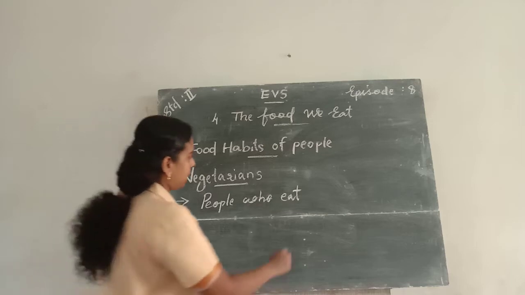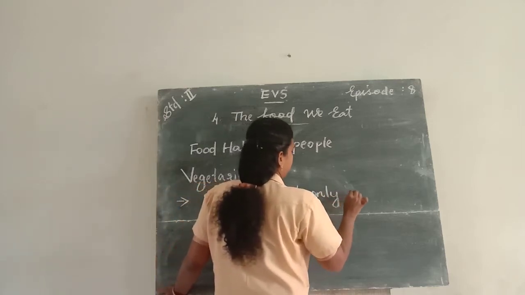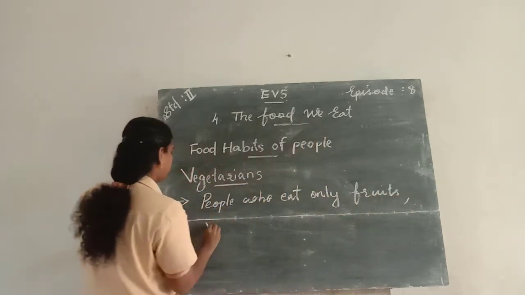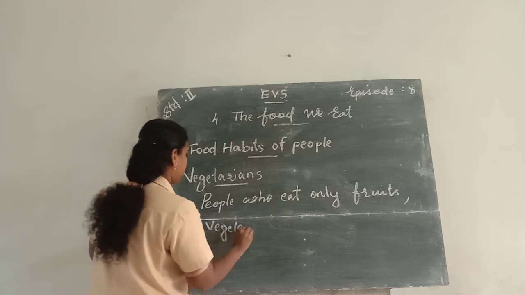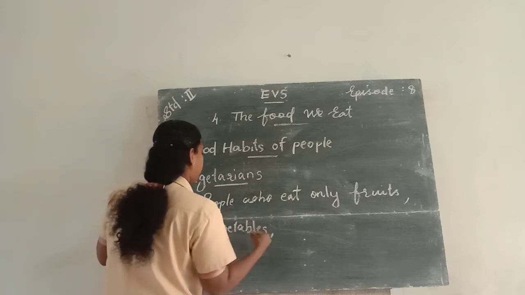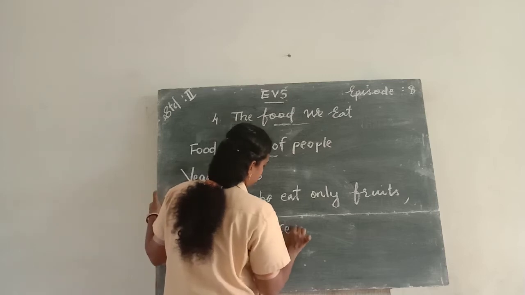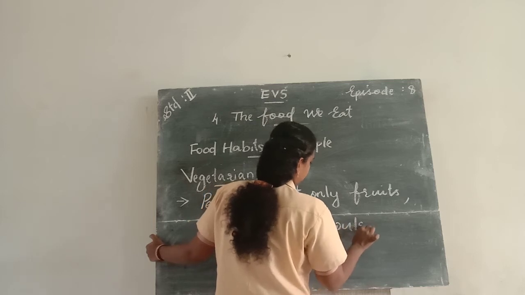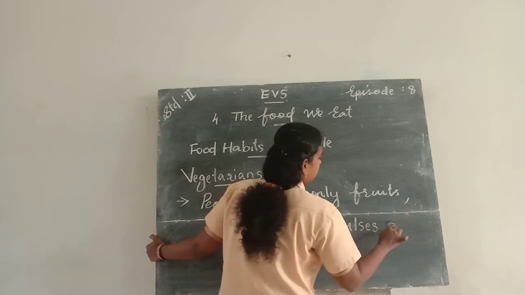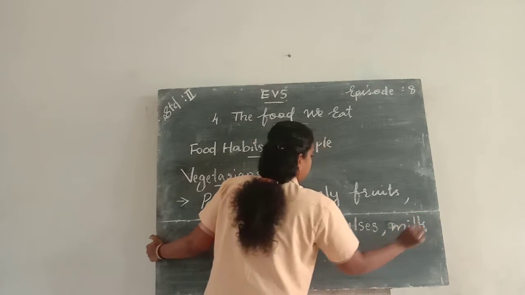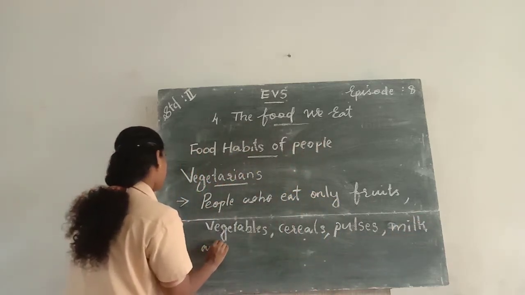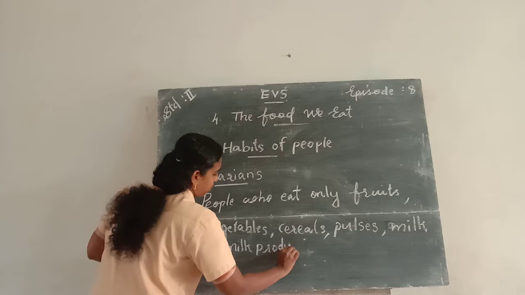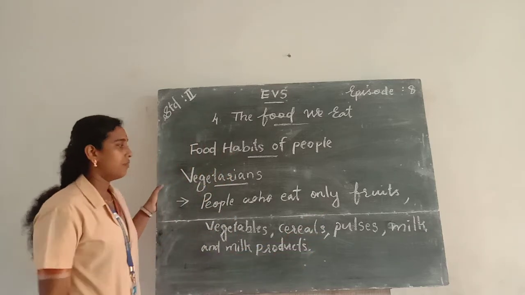People who eat only fruits, vegetables, cereals, pulses, milk and milk products are known as vegetarians.